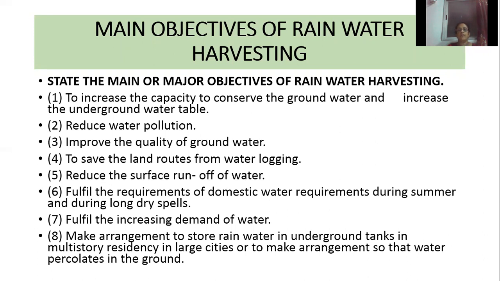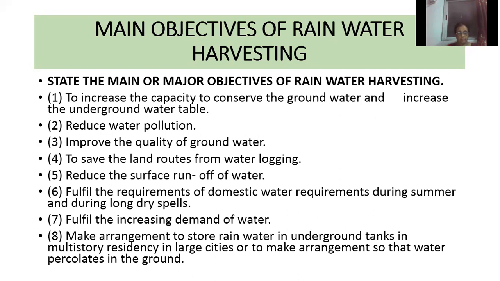Now most multi-story residences, the skyscrapers, have these underground tanks, which collect the rainwater, or arrangements are made so that water percolates into the ground. Sometimes they also make holes, etc., in order to collect this groundwater.